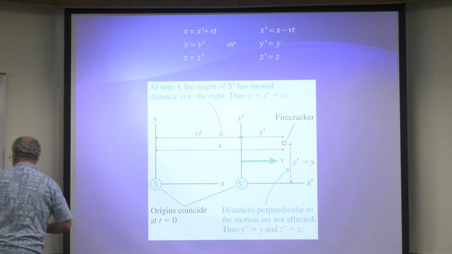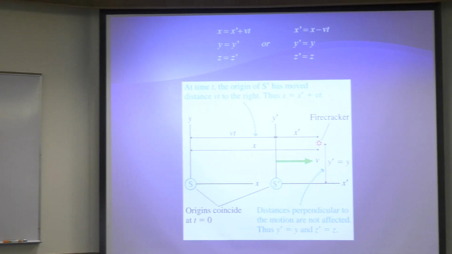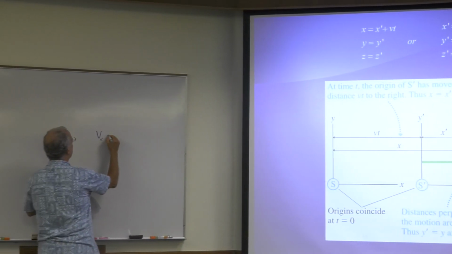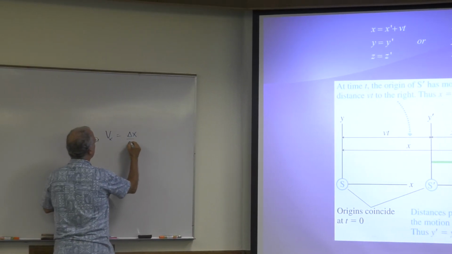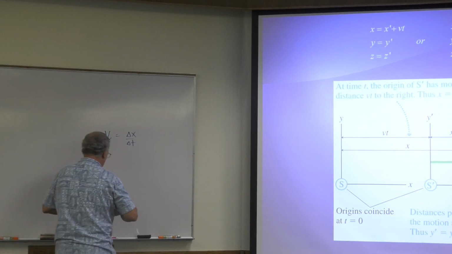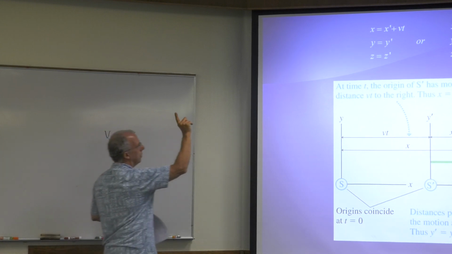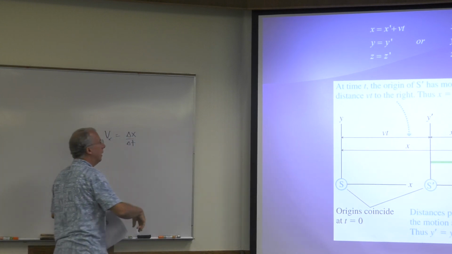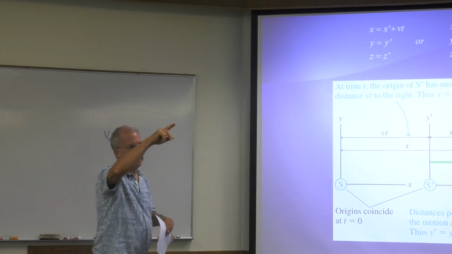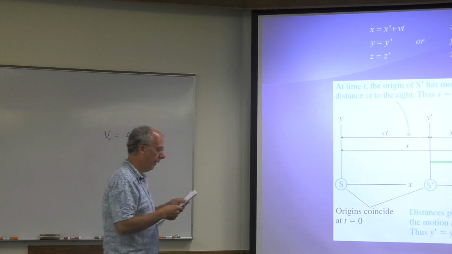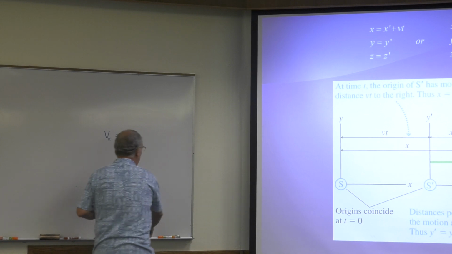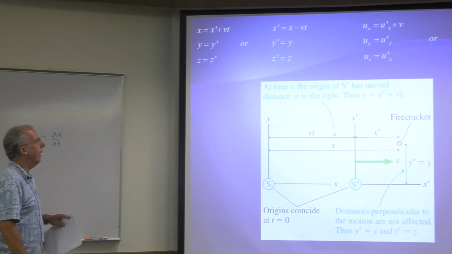Well, just look at the definition. Velocity in the x direction is delta x over delta t, right? So to go from position to velocity, you just take the change in the position over the change in time. Okay, so you do that, and you get this.